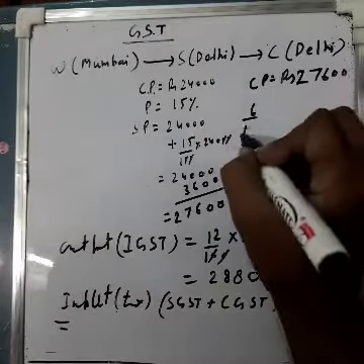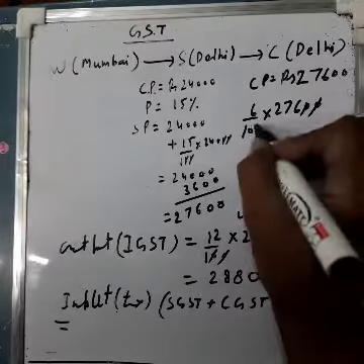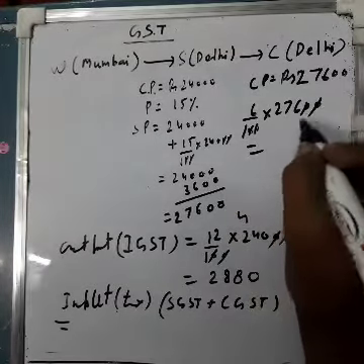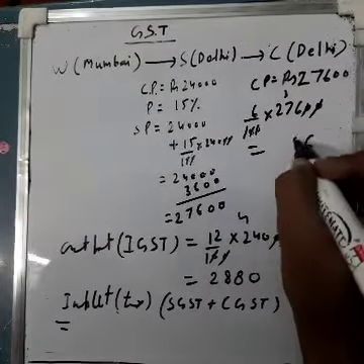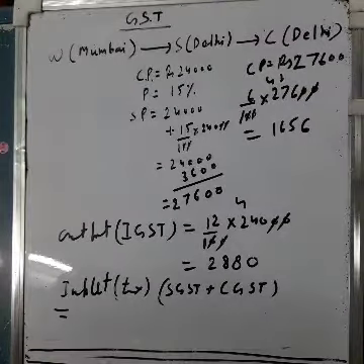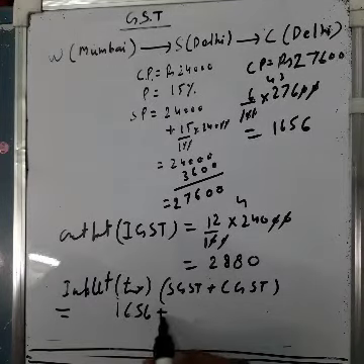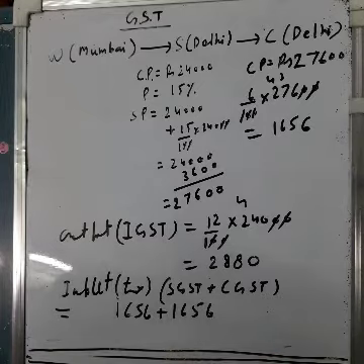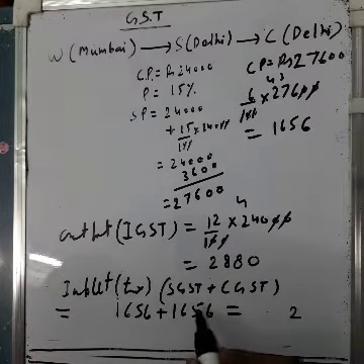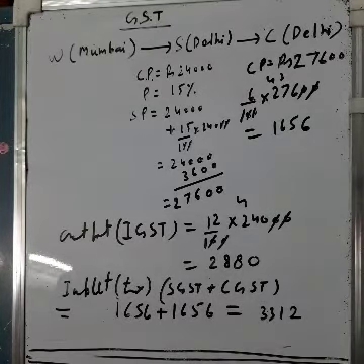So 6% of 27,600 calculated is coming 1656. So 1656 plus again 1656, so this will total 3312. Okay.